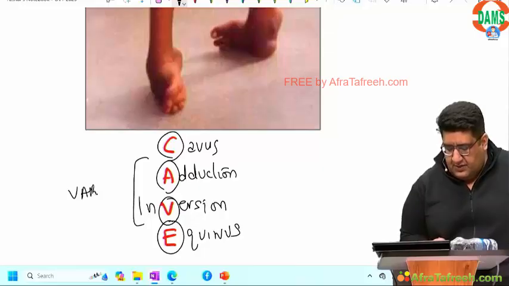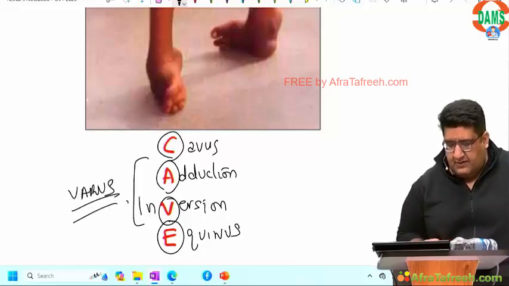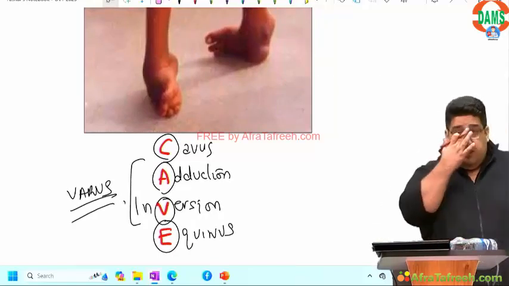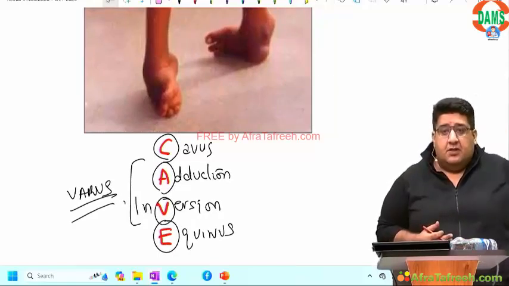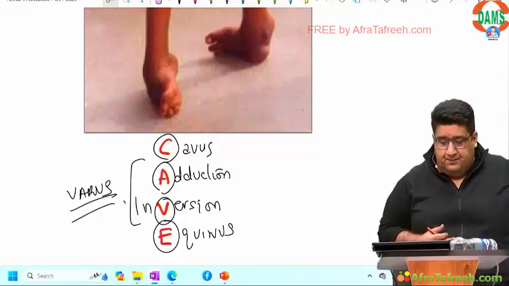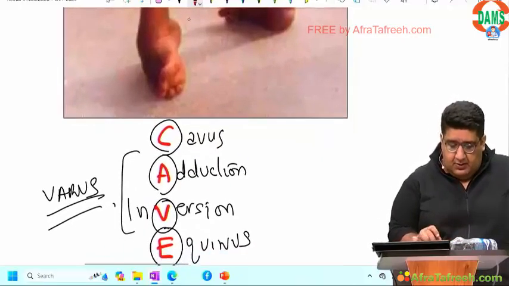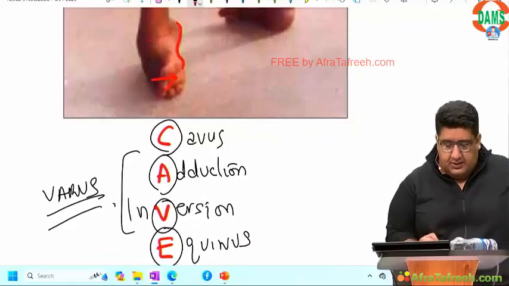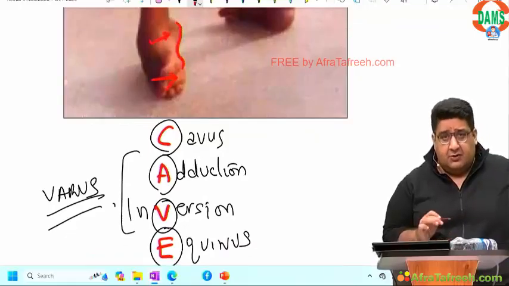Adduction plus inversion is combined together to be called as varus. Now, just take a look. This is cavus. This is adduction. This is inversion. Combined together to be called as varus.